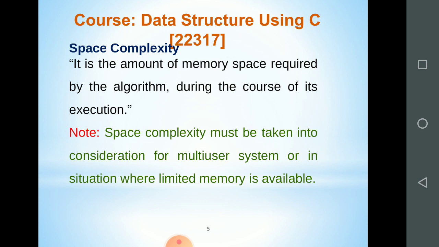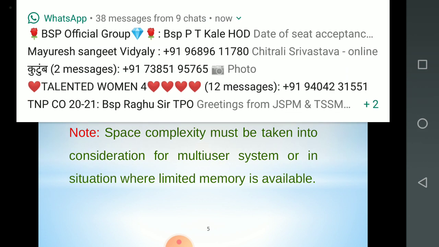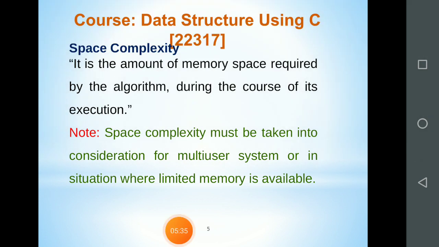The space complexity has the second priority. It is only considered when we are using a multi-user system or in the situation where limited memory is available. When limited memory is available, you also have to consider which algorithm takes very less memory.